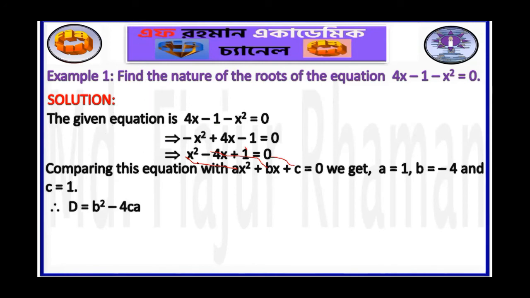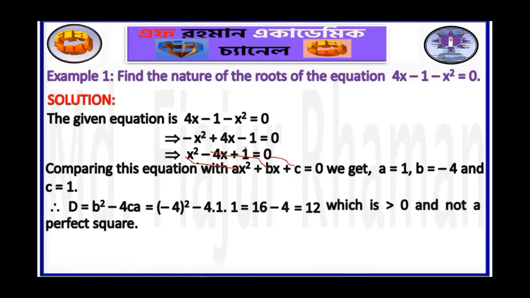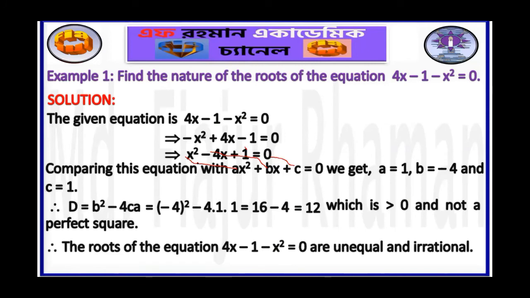Therefore, D is equal to b squared minus 4ac, which is minus 4 whole squared minus 4 into 1 into 1, by putting the values of a, b, and c. That is 16 minus 4, equal to 12, which is greater than 0 and not a perfect square. If D is greater than 0 and not a perfect square, then the roots of the quadratic equation will be unequal and irrational.